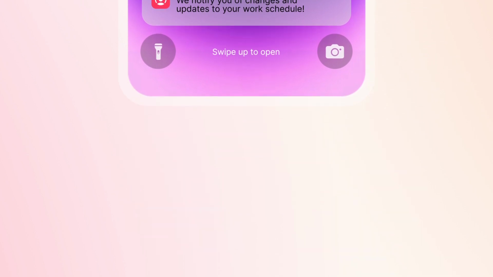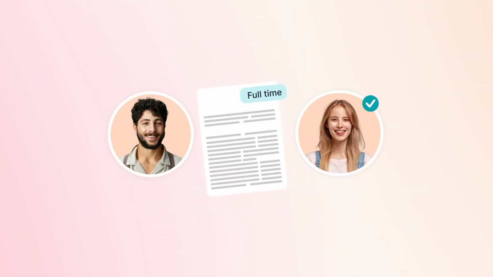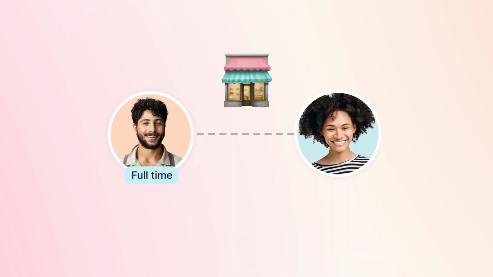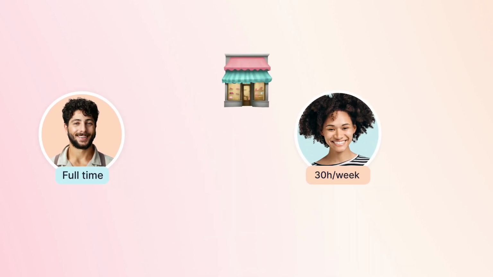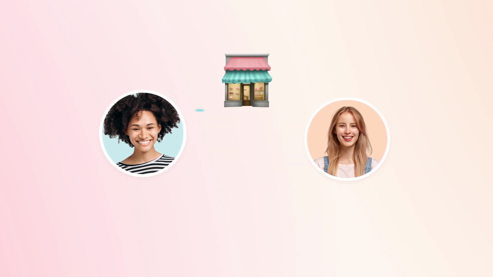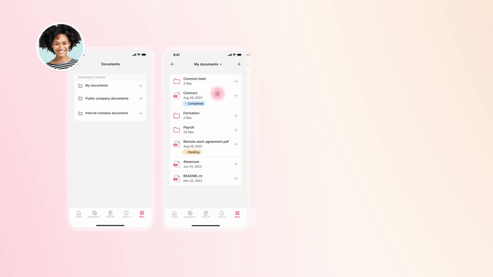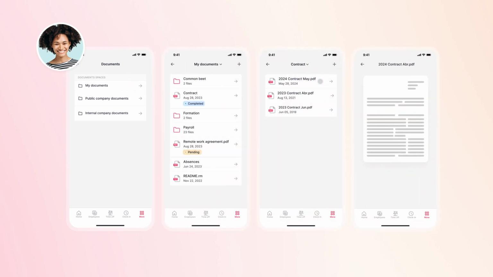Of course, agreement hours are also taken into account. While Peter has a full-time position, Maria can only be allocated 30 hours per week. However, Maria has just decided to increase her hours to full-time. No problem for Emma either. She can adjust the agreement hours in Factorial at any point, and Maria can then view her updated agreements and documents on the platform. No email back and forth, no document chaos.